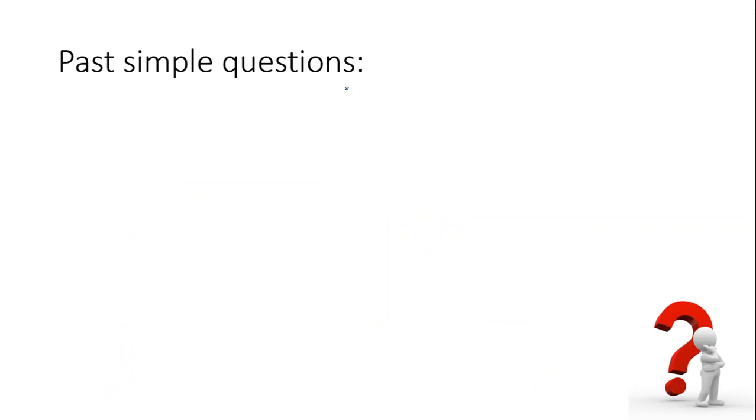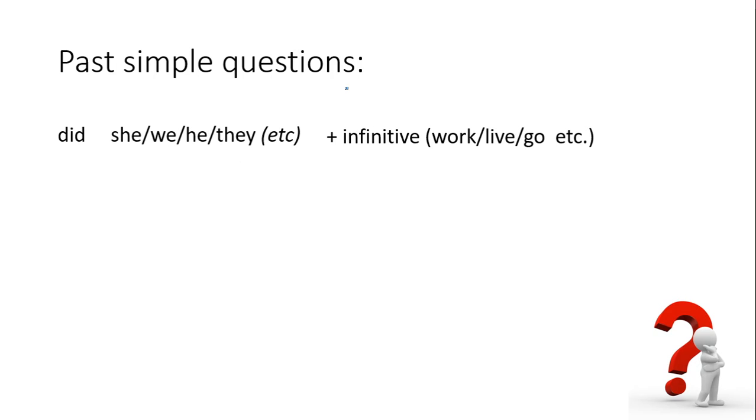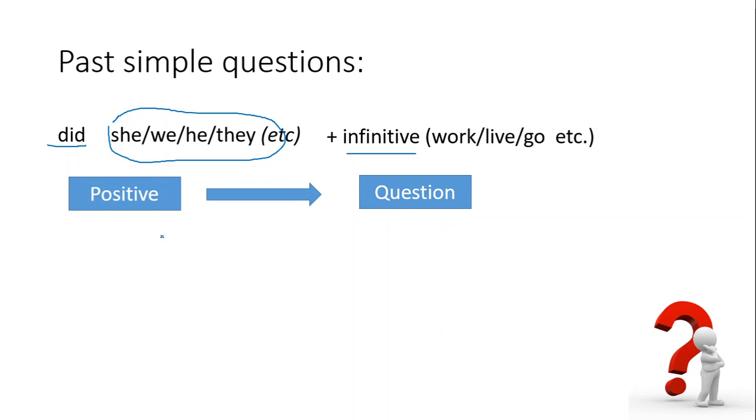Next, let's talk about past simple questions. Look at the form of the past simple question. The form is quite simple: did plus subject pronoun like I, we, they, it, etc., plus the infinitive verb like work, live, come, do, etc. Let's see an example.